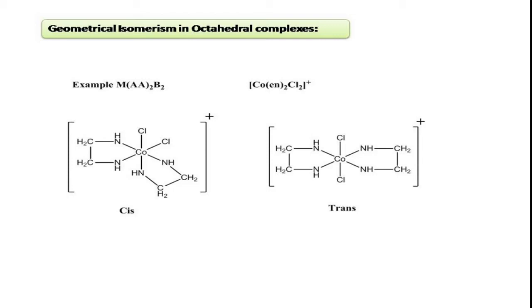Right. So in the first form, that is cis form, you can see the two monodentate ligands, Cl, chloro ligands, are nearer to each other. Therefore, this is a cis isomer. Right side of the picture, you can see this is the trans isomer, in which the two monodentate ligands, that is chloro ligands, are far away from each other, in opposite direction. Therefore, this is the trans isomer.